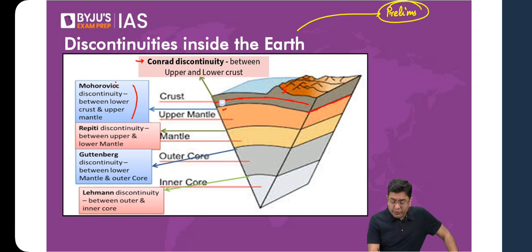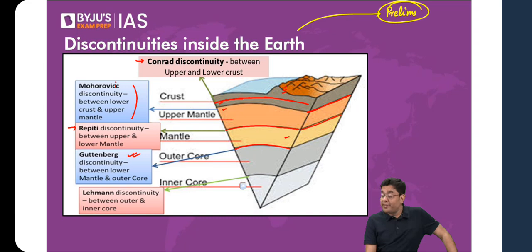Then in the mantle also, you have the upper mantle and the lower mantle. They are also separated by a discontinuity, and that is the Repetti discontinuity. All of them are named after the individuals who basically found that. Then after that, the outer core is molten. The portion of the lower mantle is solid. So there also you will have a discontinuity, and that is your Gutenberg discontinuity.